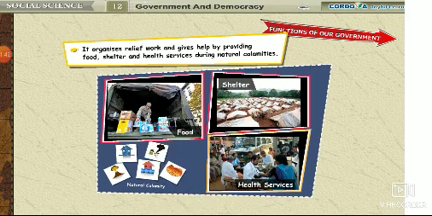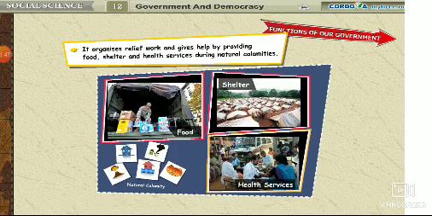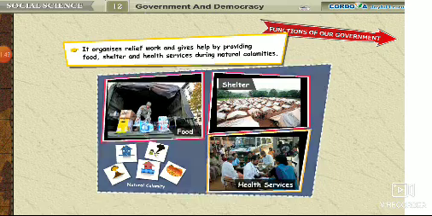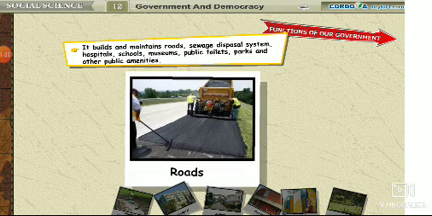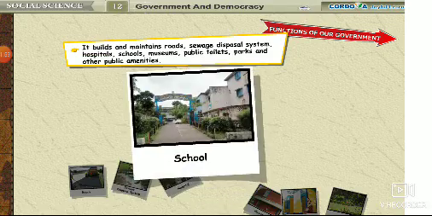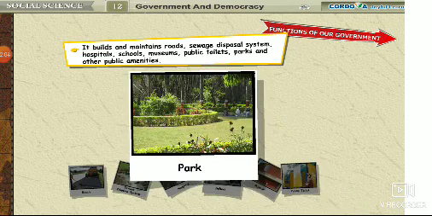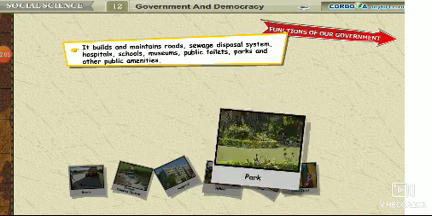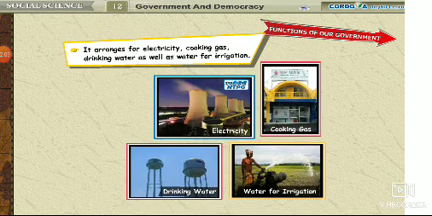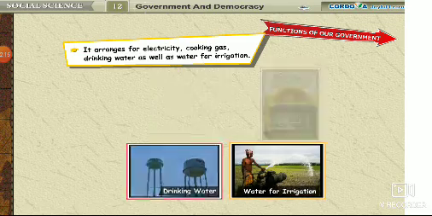It organizes relief work and gives help by providing food, shelter, and health services during natural calamity. It builds and maintains roads, sewage disposal system, hospitals, schools, museums, public toilets, parks, and other public amenities. It arranges for electricity, cooking gas, drinking water, as well as water for irrigation.